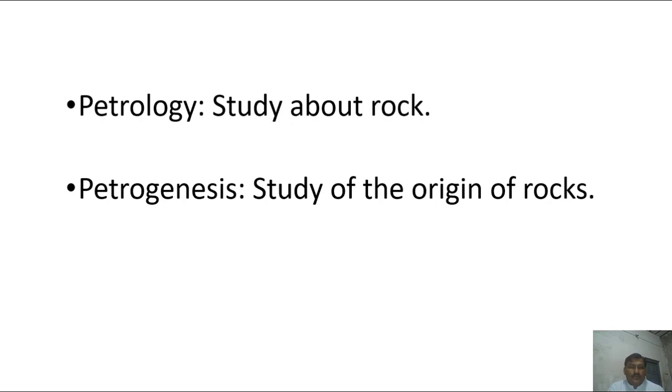So there are some sciences like petrology and petrogenesis that are related with the study of rocks. First, petrology. This term is derived from two Greek words: petro means rock and logos means study. So it means the study about the rocks. And petrogenesis is related to the study of the origin of the rock.